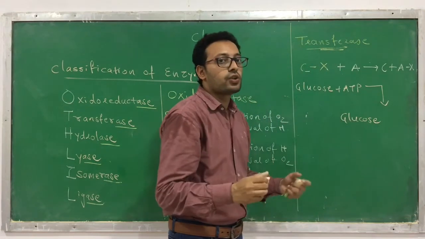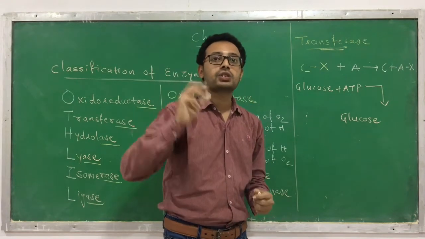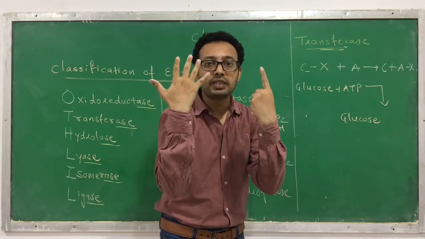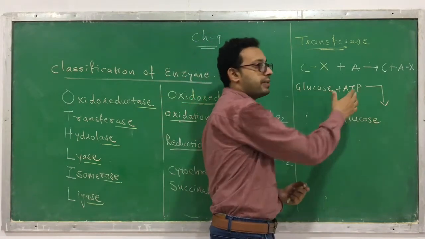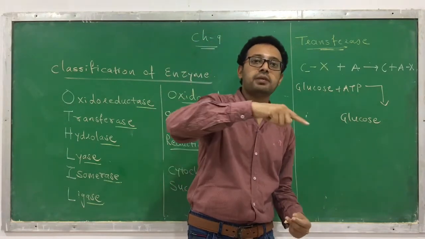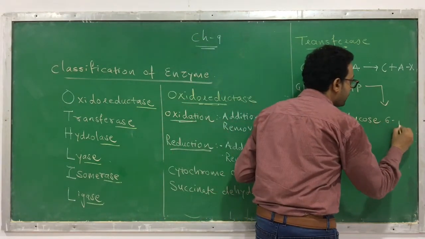Okay, now you know that in glucose how many carbon? You know the example of glucose. Glucose is a hexose carbon. So it contains how many carbon? 6. So here the phosphorus is transferred from ATP, but it is transferred to which carbon? 6th number of carbon. So we are calling it as glucose 6-phosphate.